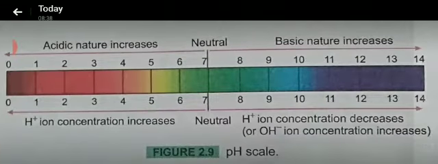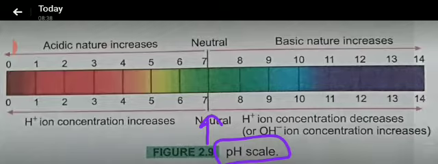Students, at our last lecture we have discussed this only. This is a pH scale. Here you can see the substance whose pH is 7 is called neutral, below 7 are acidic substances and above 7 are basic substances. So as our topic is the importance of pH in everyday life, we must remember the pH of some substances.